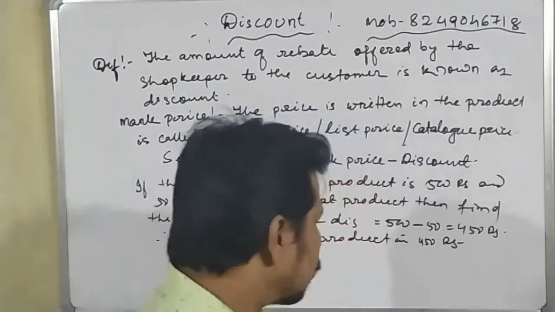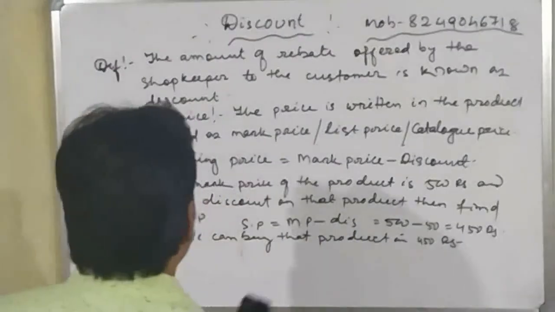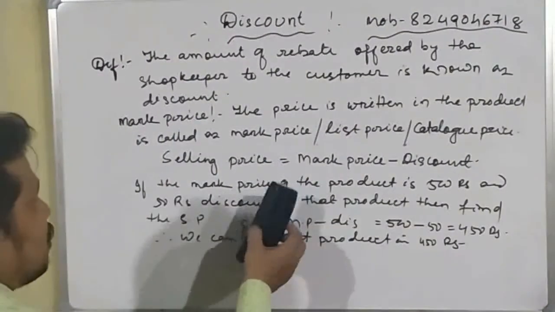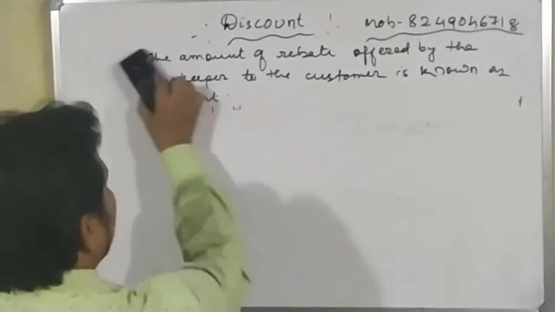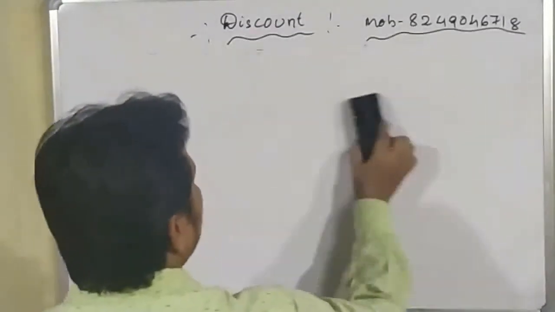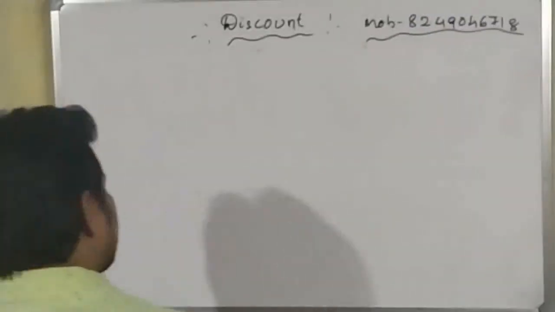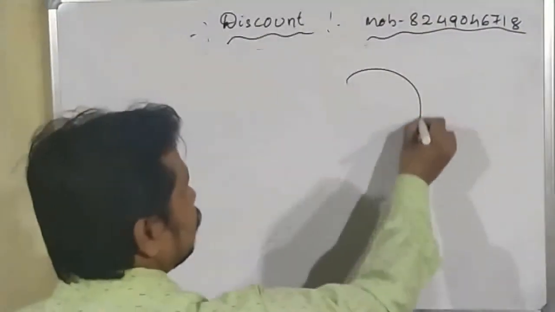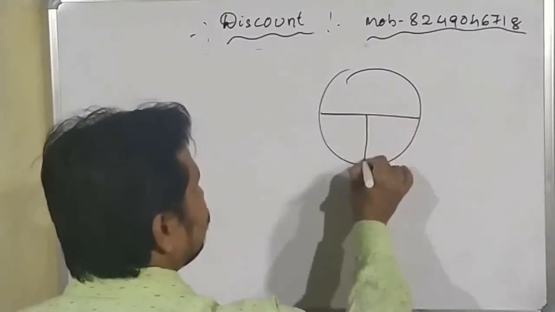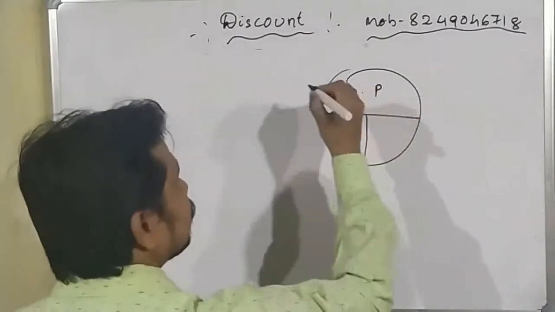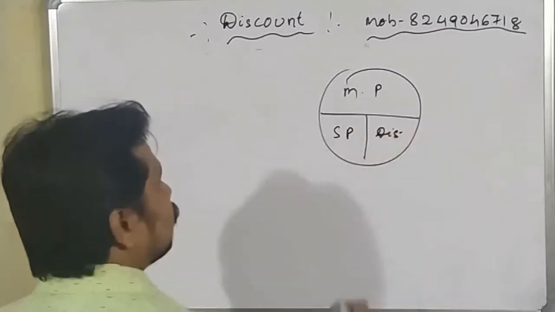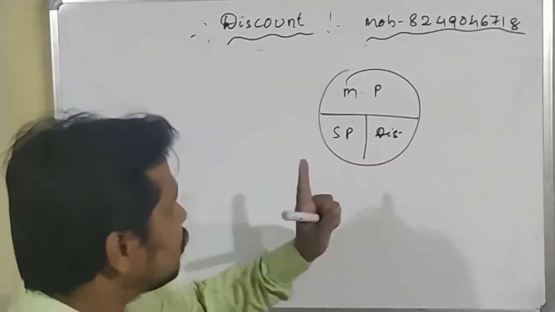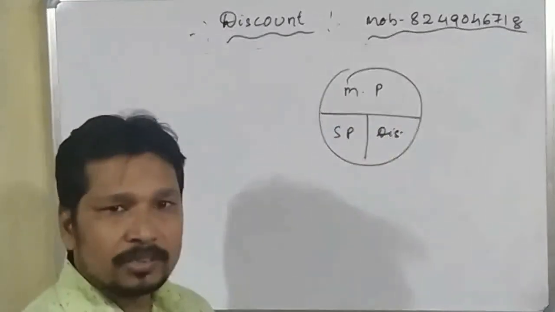Okay students, we can make a diagram of mark price, selling price and the discount. This is the mark price, this is the selling price and this is the discount. Of these three terms, which one is the greater part? The greater part is always the mark price.